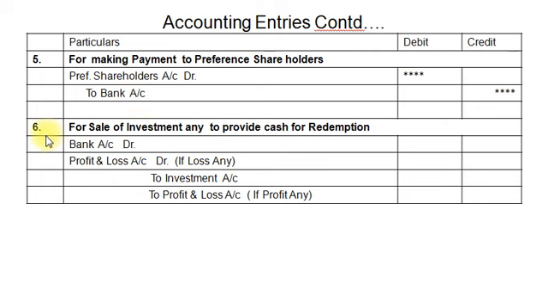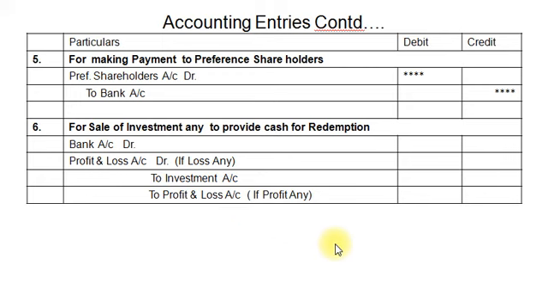And finally, if any temporary investment is sold to make provision for cash for redemption, we will pass the entry: bank account debit, profit and loss account debit if there is any loss, to investment account, and to profit and loss account if there is any profit. So this is nothing but the entry for sale of temporary investment to provide for cash. So by passing these entries, our preference shares will be redeemed.